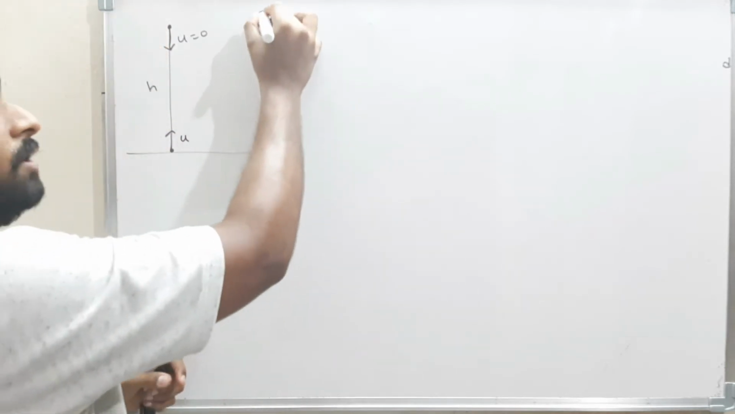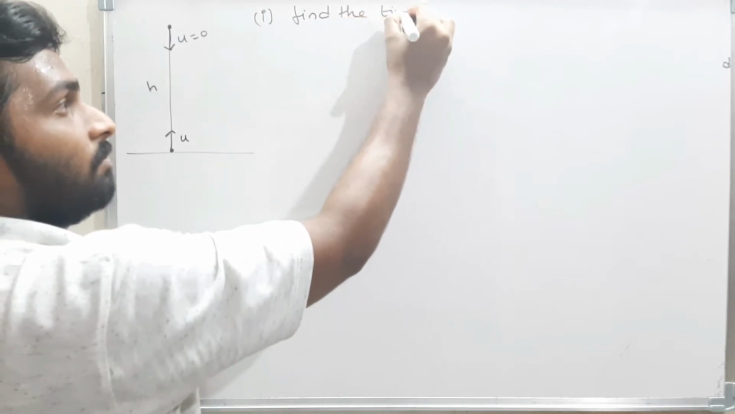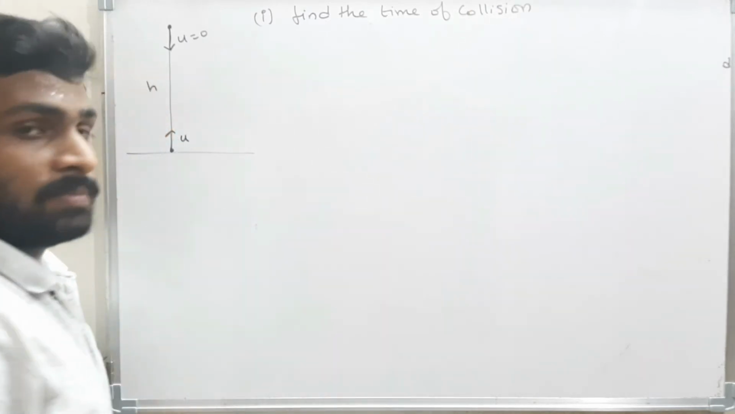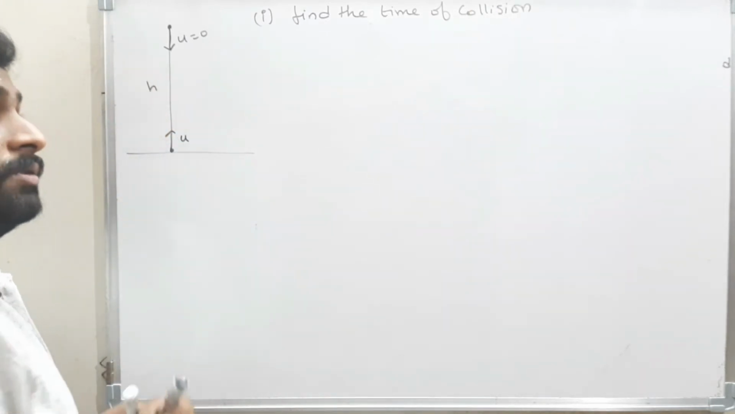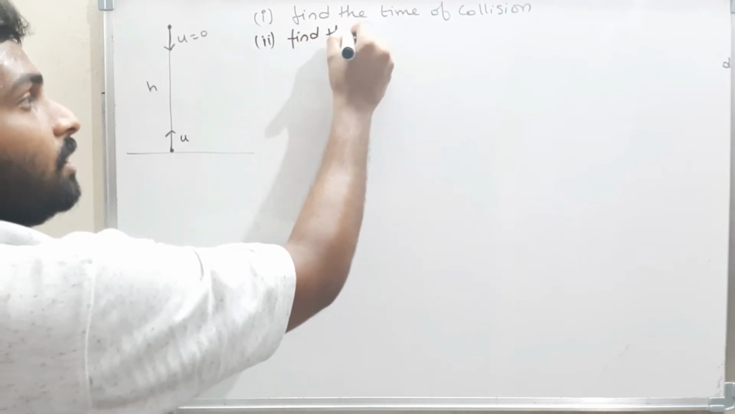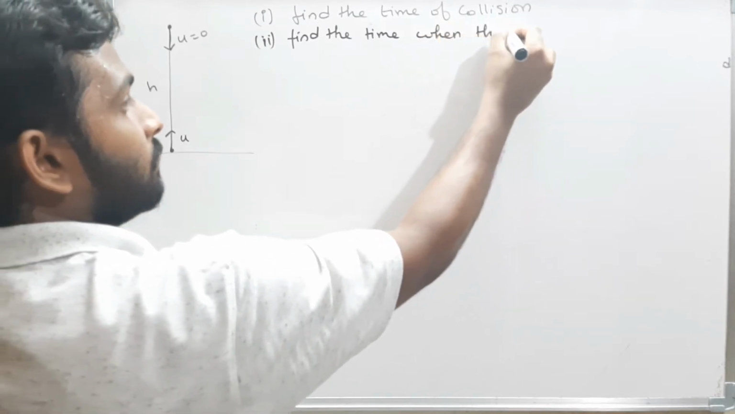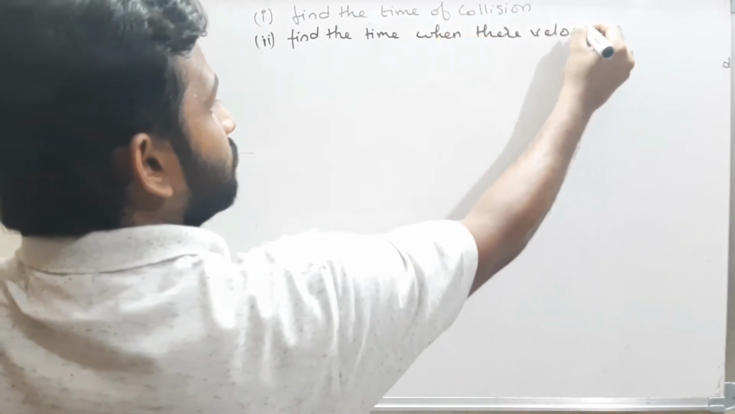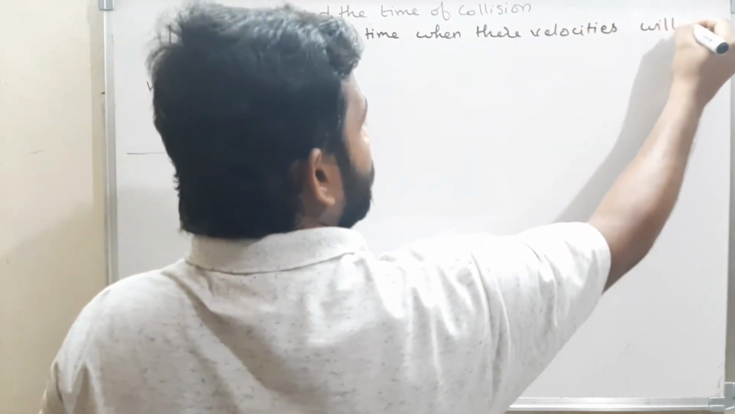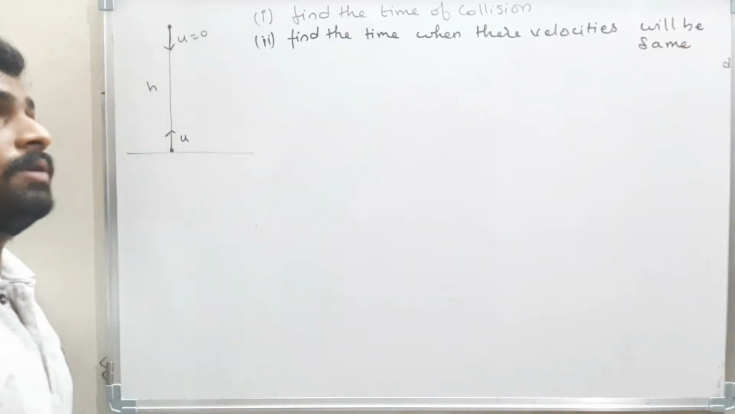Now first one, they told to find the time of collision. Find the time of collision. Next one, they told to find the time when their velocities will be same.